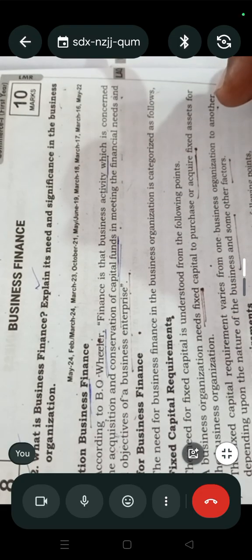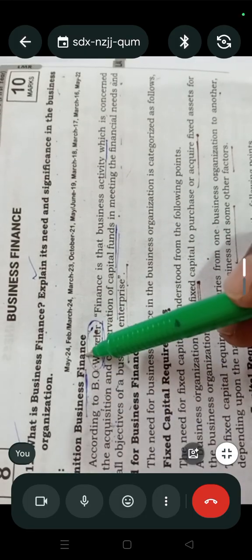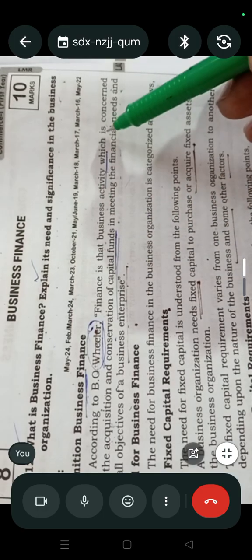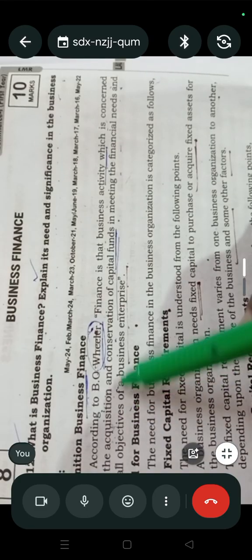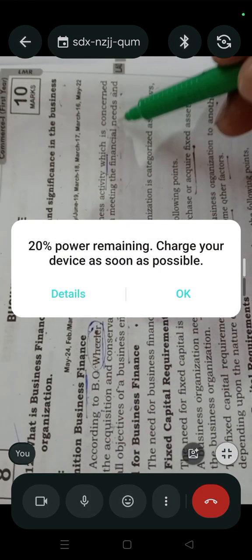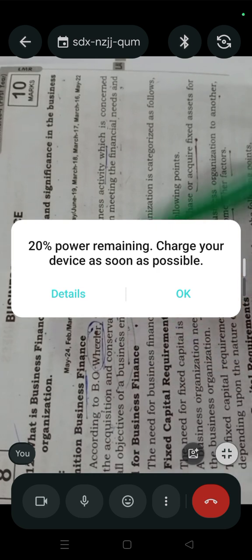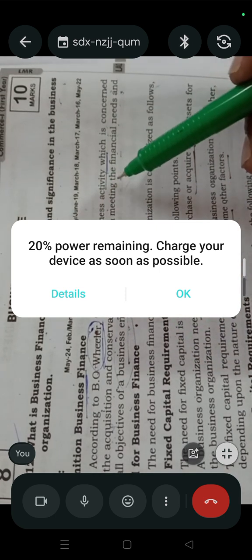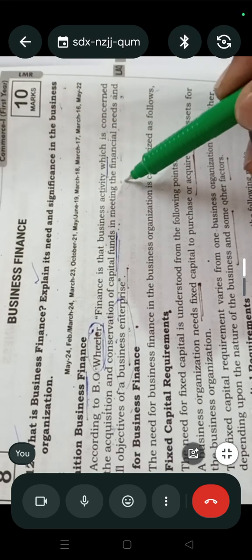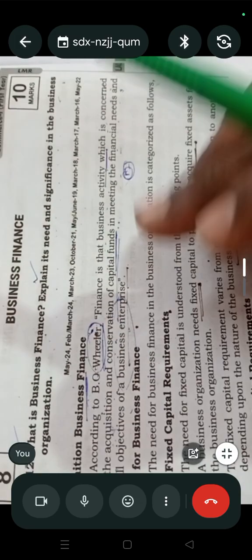Once again, according to Wheeler, regarding business finance, finance is the business activity which is concerned with the acquisition and conservation of capital funds in meeting the financial needs and overall objectives of the business enterprise. To establish the business, we need some money. So that money simply we consider as business finance.